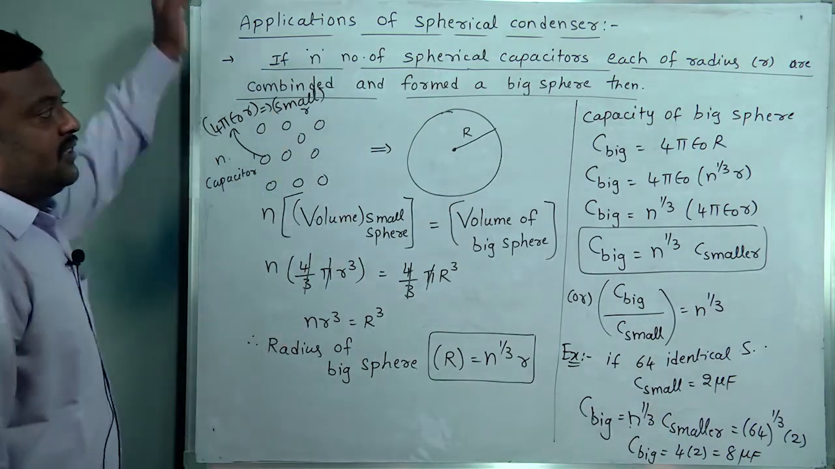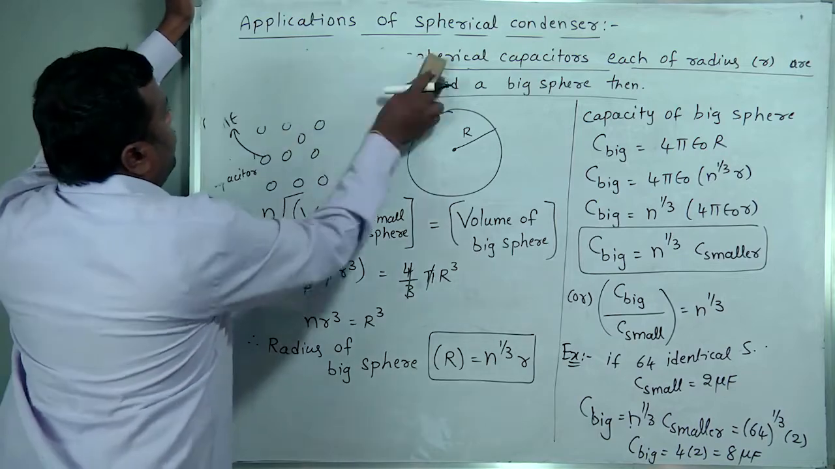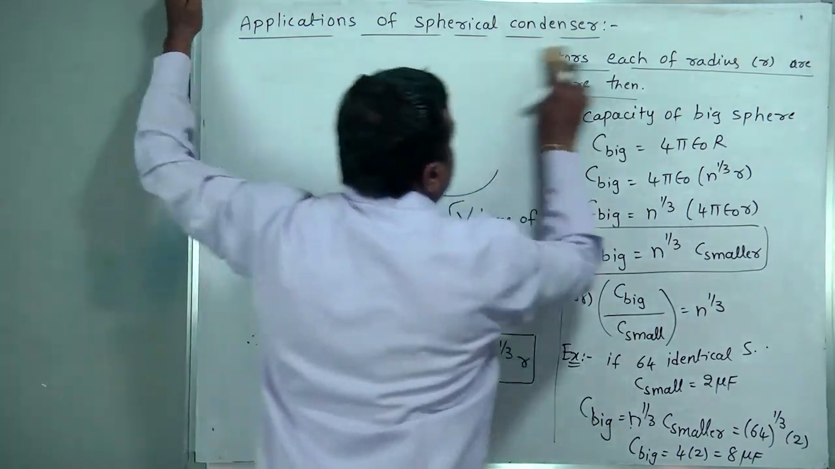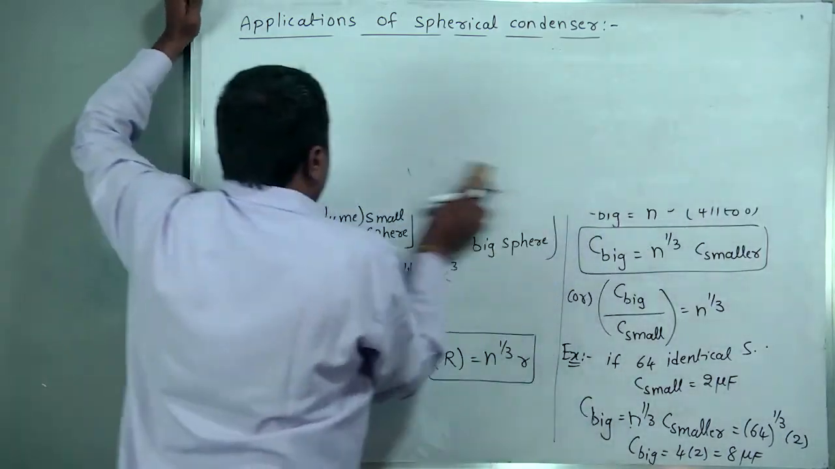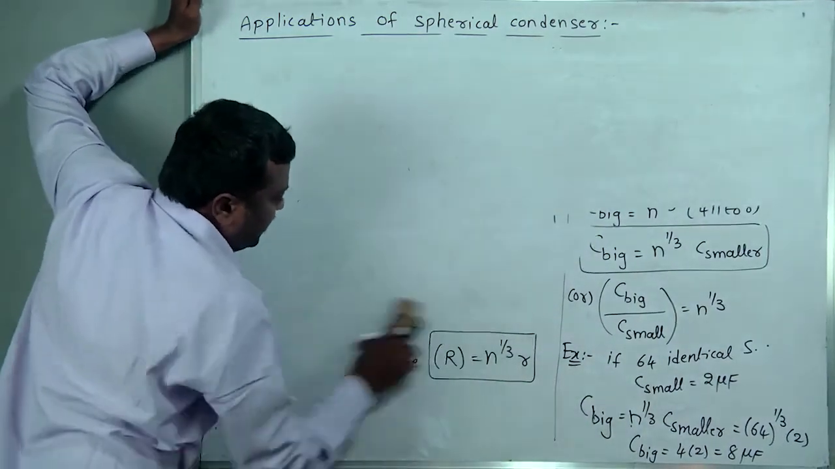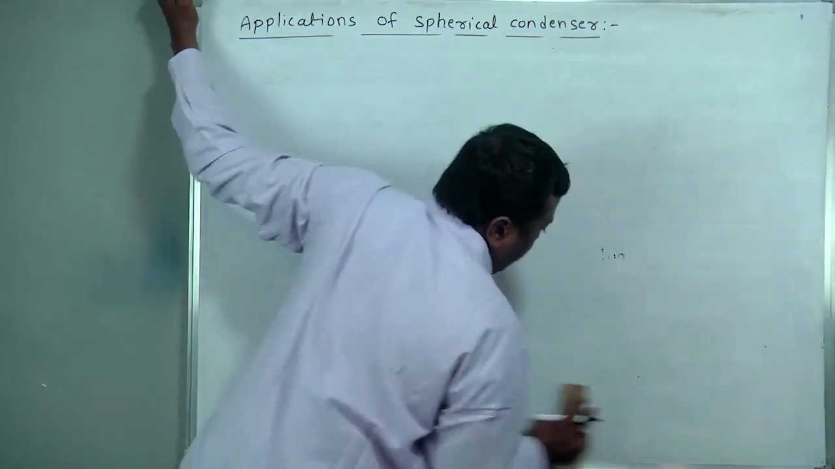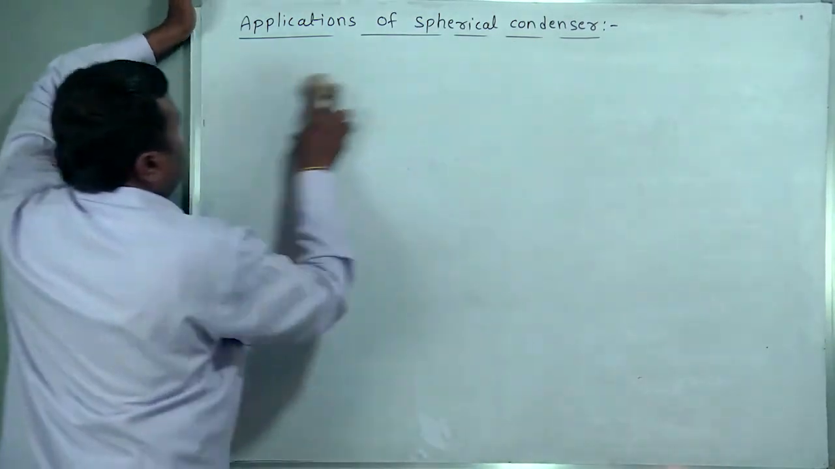Got it? This is one of the applications of the spherical condenser. For more numbers of spheres, circular shaped capacitors, and area related ones also, we will derive another formula. With that we conclude there. Now this is the first application.